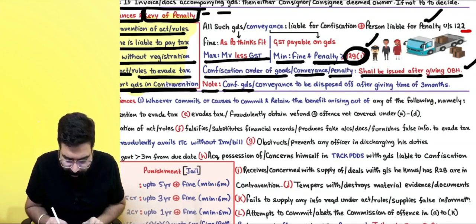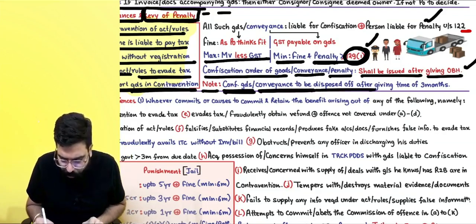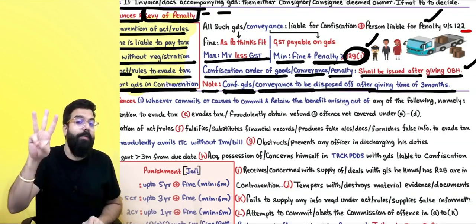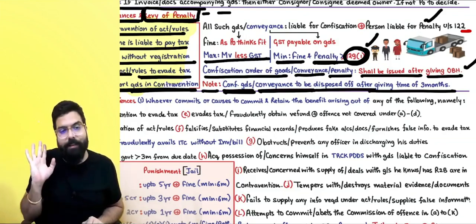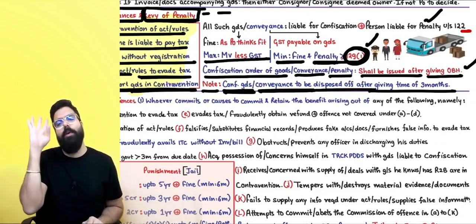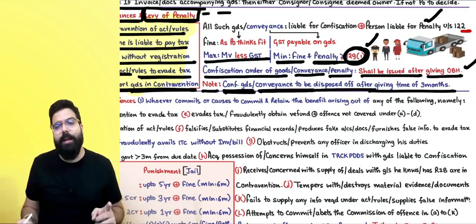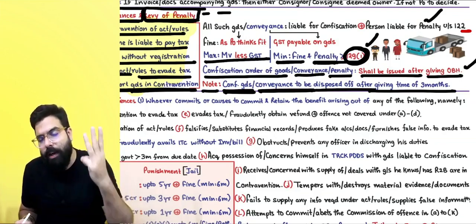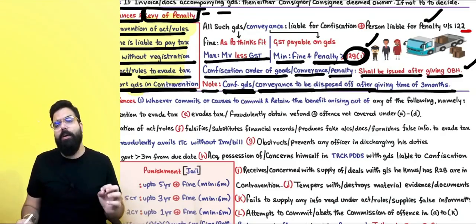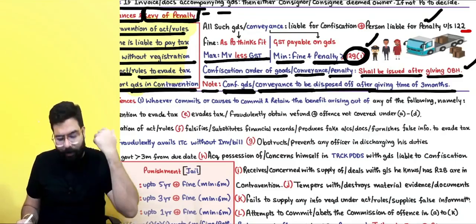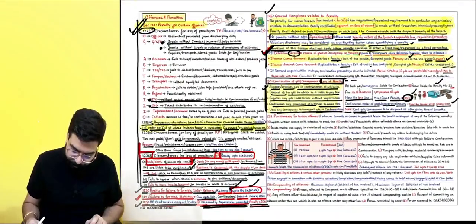Note, confiscated goods or conveyance are to be disposed of after giving you 3 months. They will give you 3 months of time. If you pay the fine, very good. Otherwise, they will go ahead and sell off your goods. Always remember this. If you don't pay the fine within how much time, sir? Within 3 months, then they will sell off the goods and the conveyance after 3 months. Okay, sir. Point is clear.